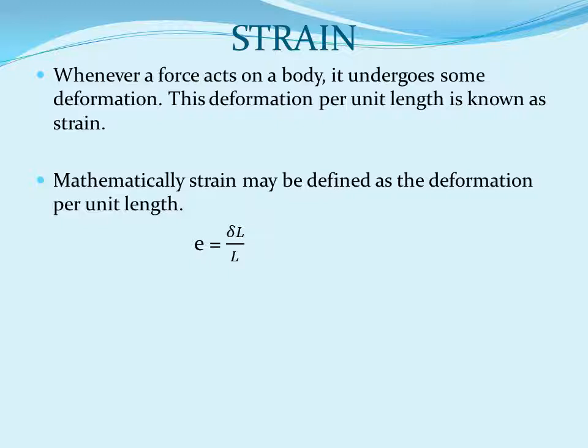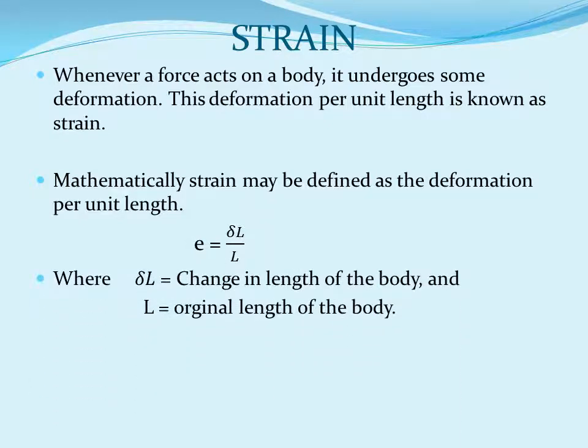Strain is denoted by small e. So small e is equal to change in length upon original length, where delta L is the change in length of the body and L is the original length of the body.